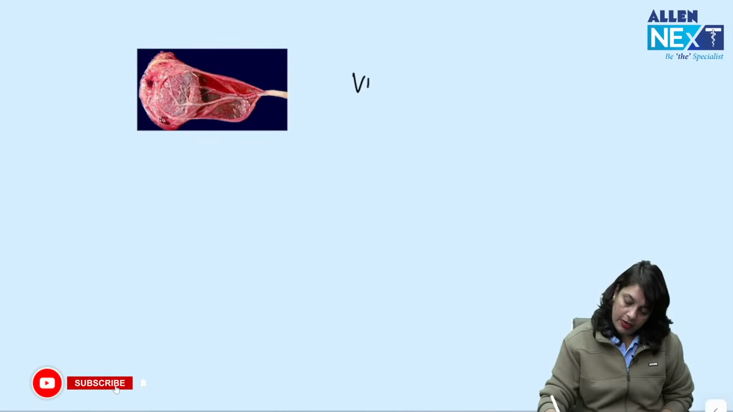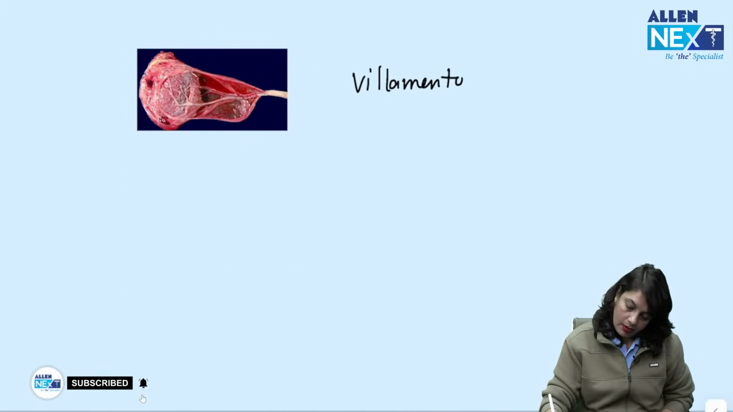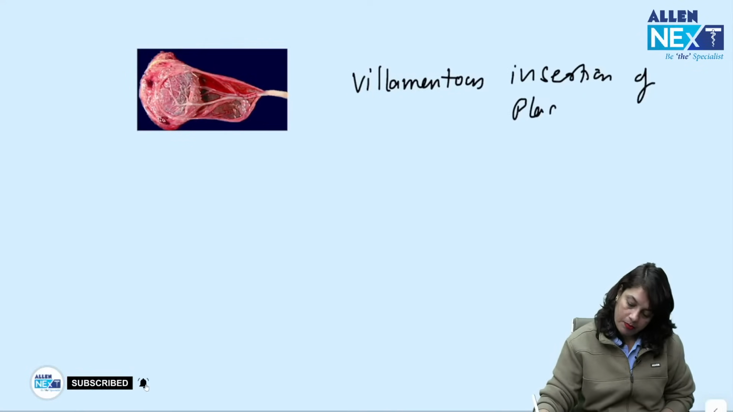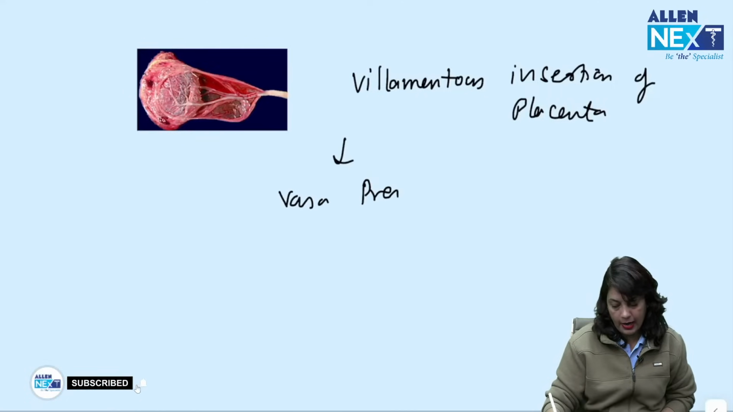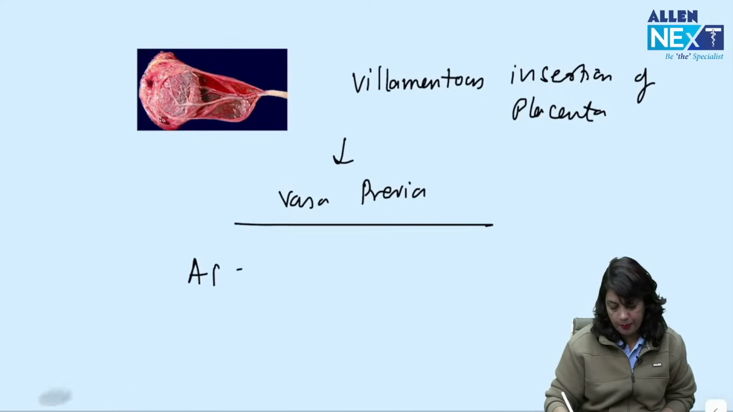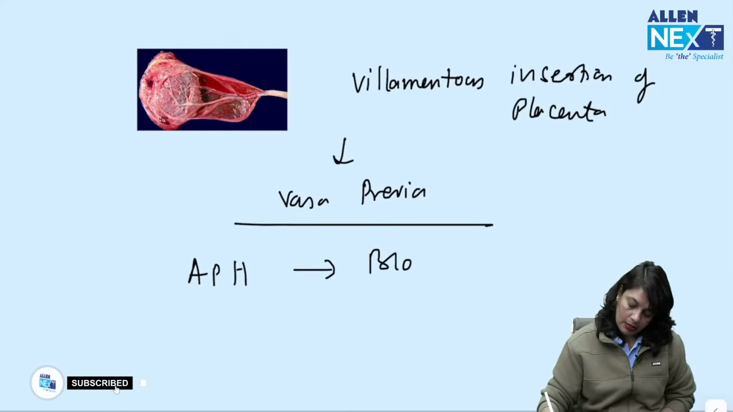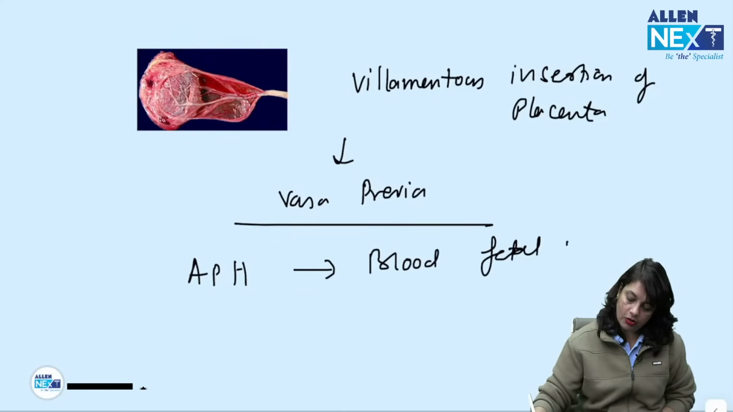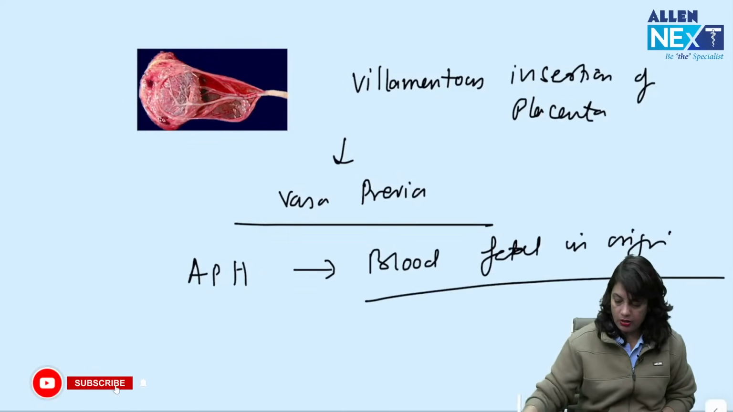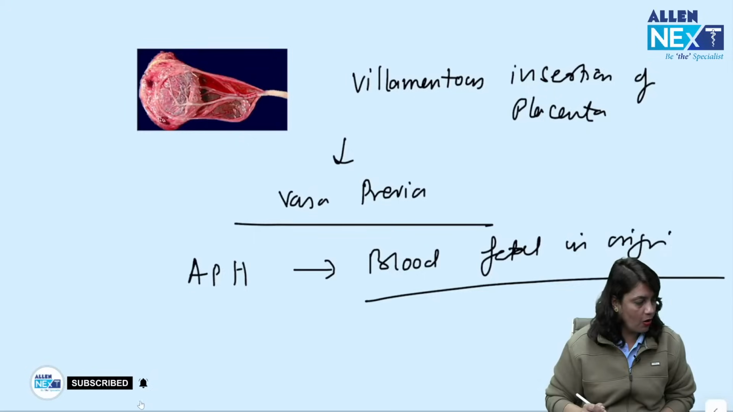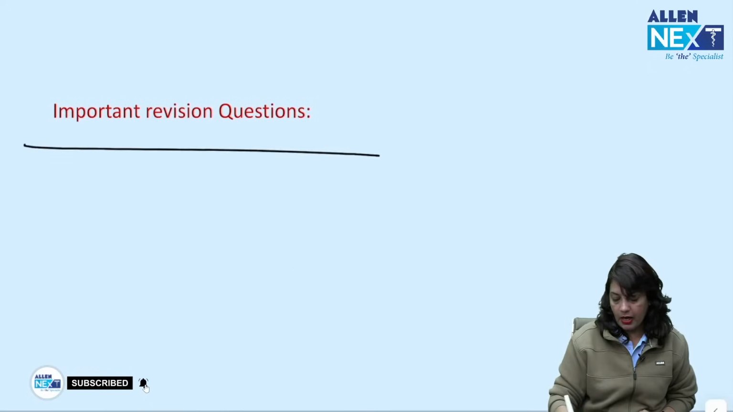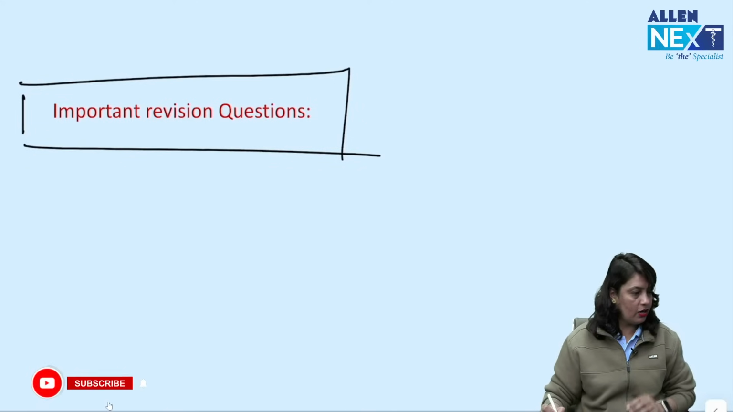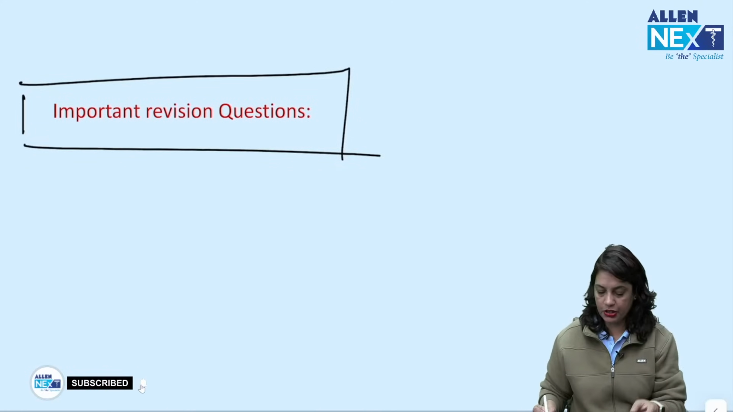This is filamentous insertion of placenta, and this can lead to a condition called vasa previa, that is a type of APH, and the blood she is losing is of fetal origin. So maybe the baby is born very pale. Now some of the important questions towards the end of this session. I am just winding up this session.